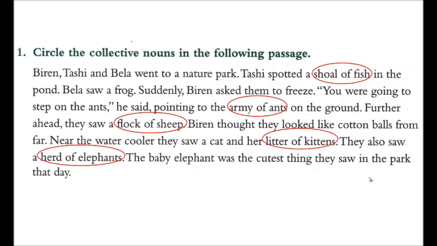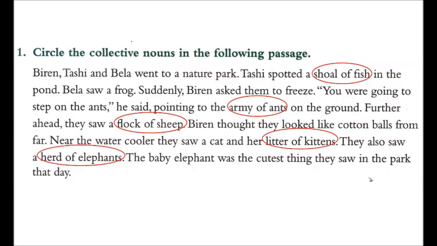Tashi spotted a shoal of fish. Here shoal of fish is your collective noun. In the pond, Bela saw a frog. Suddenly Biran asked them to freeze. You were going to step on the ants, he said, pointing to the army of ants on the ground. Here again, army of ants is denoting a group of ants. So, army of ants is your collective noun. Further ahead, they saw a flock of sheep. Now, here again, flock of sheep is a group of sheep. So, you will circle the flock of sheep, and this is your collective noun.